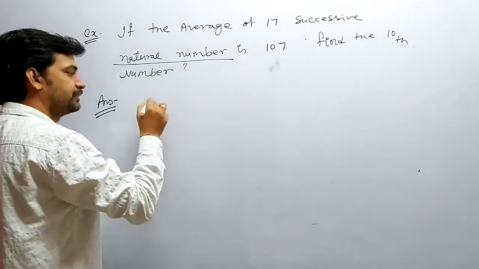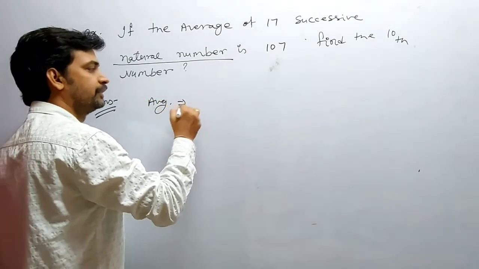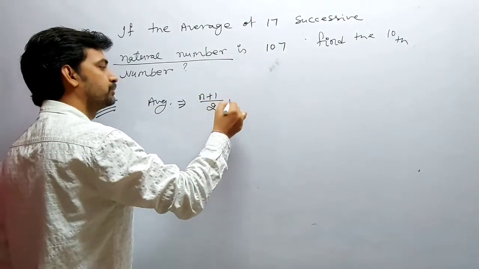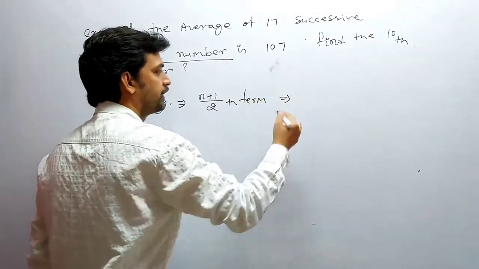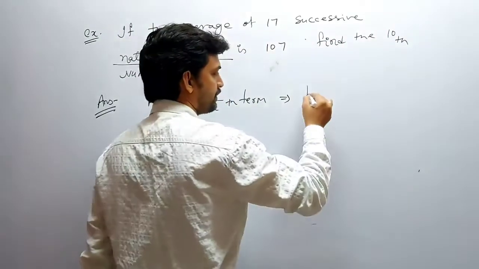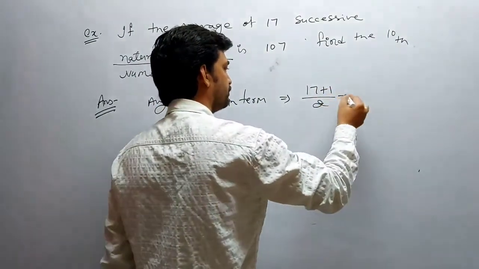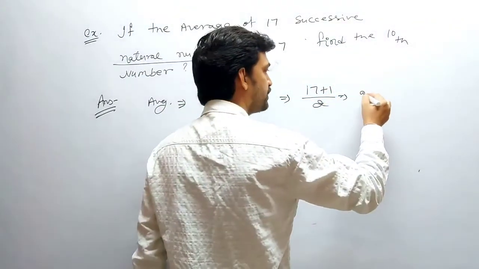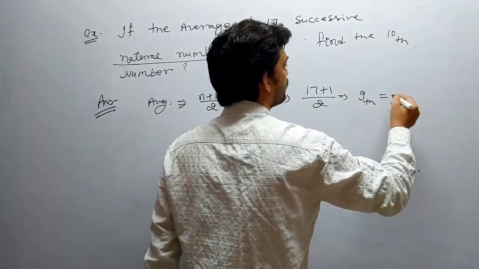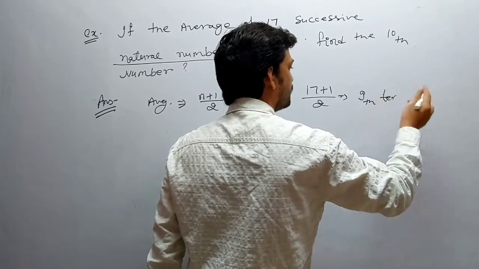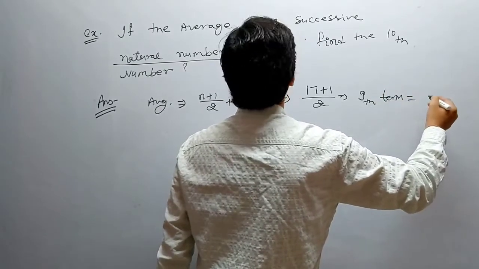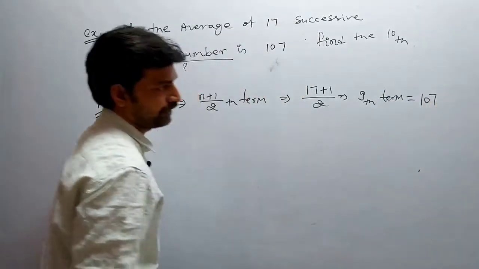The average is always the (n plus 1) by 2th term. So we are getting (17 plus 1) by 2, which means 18 by 2. 18 by 2 means the 9th term is equal to the average, which is 107. Clear?